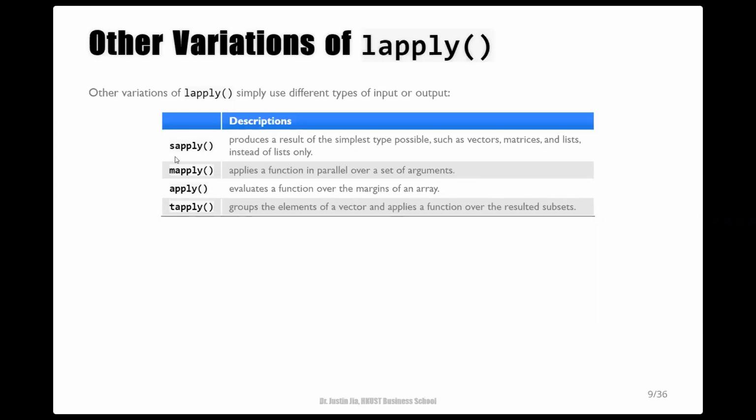The first one is sapply, which is a variant that tries to simplify the result of lapply if possible. mapply is the multi-dimensional version of sapply, which applies a function over a set of arguments. apply is used to evaluate a function over the margins of an array, and tapply allows us to apply a function over grouped elements.